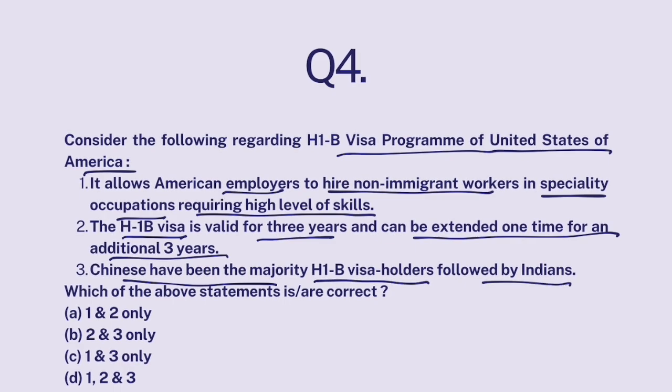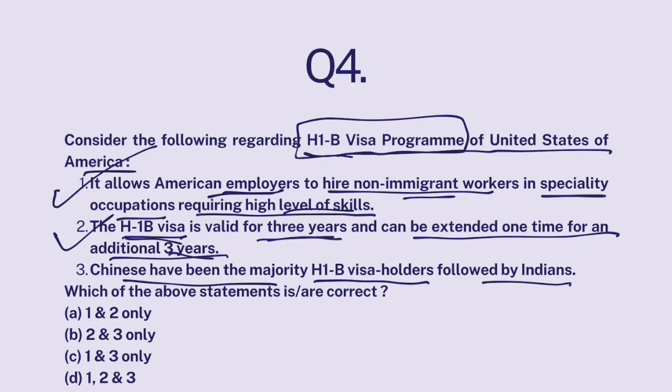Now, USA wanted that only the skilled people, highly skilled people in highly skilled jobs, people who have their masters, PhDs, highly skilled people in highly specialized jobs should come to USA to contribute to their economy. For that, they launched H-1B visa program. So it allows American employers to hire foreign workers, non-immigrant workers in specialty occupations which require high level of skills. Absolutely correct. Now, this visa is valid for 3 years and it can be extended for another 3 years. But after the 6-year period, you have to get another visa if you want to stay in USA. So this part is also correct.